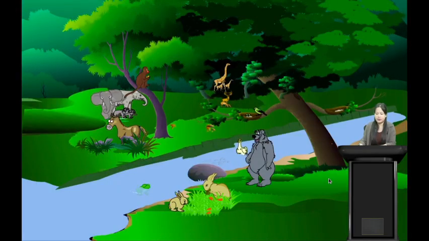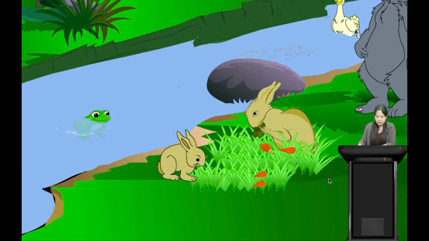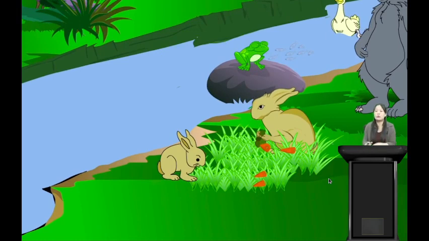Alright students, so here we see a group of animals. Some animals live on land, some animals live on water. And here we see a frog. We have learned that the frog lives both on water and on land. So what are they called when they live both on water and land?